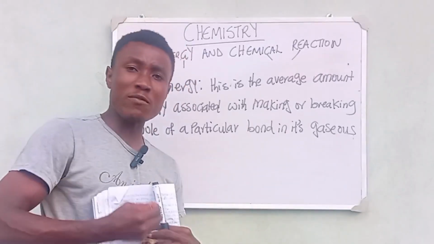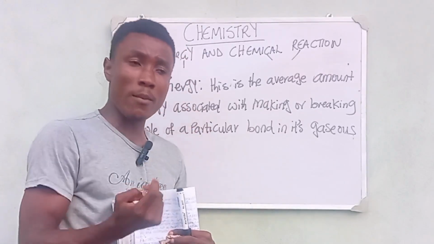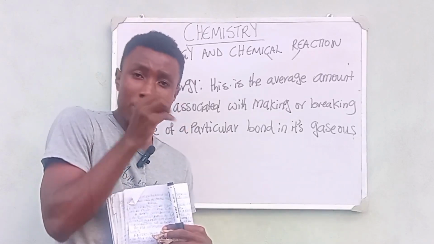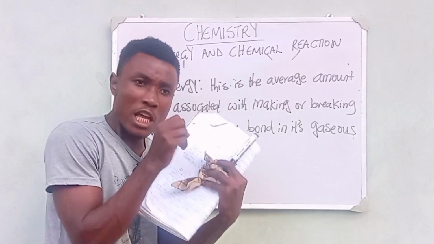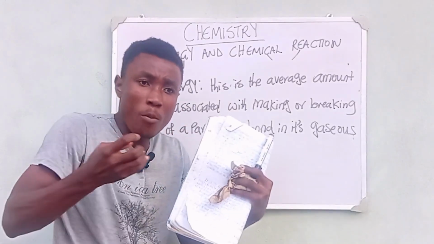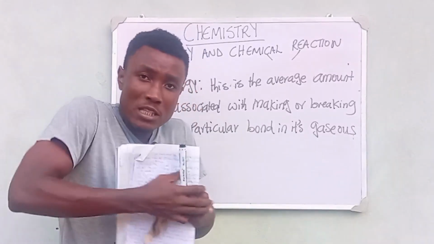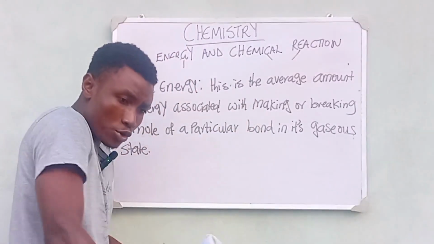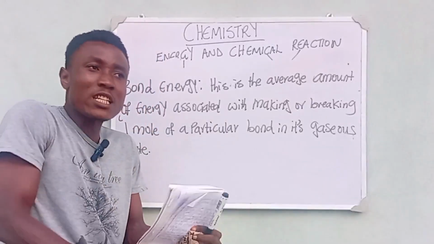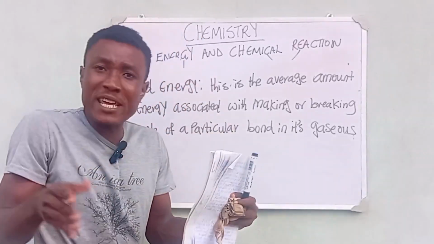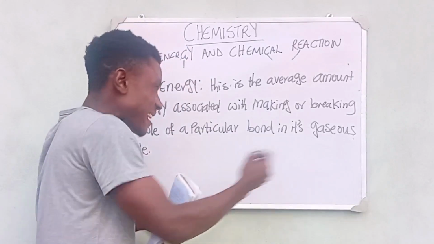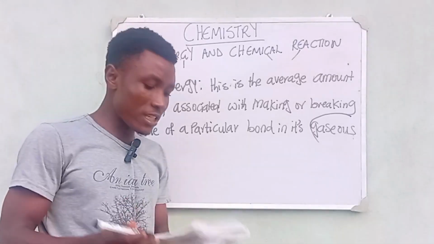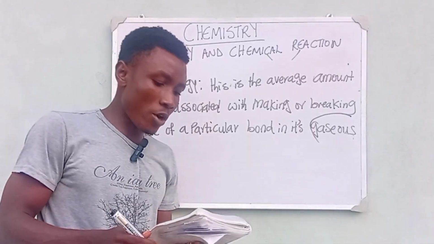And when we talk about bonding, we already know what it is all about, because I've dropped a video where I talk about chemical bonding. Chemical bonding is when elements or compounds come together in order to attain stability. So this is the bond energy: the amount of energy required to make this bond, or to break down this bond, not just in a solid or liquid state, but in its gaseous state. It is very important that you understand this key point that I am talking about here.